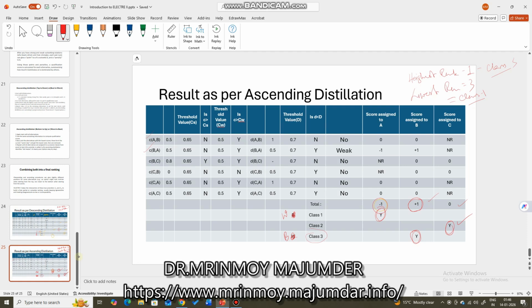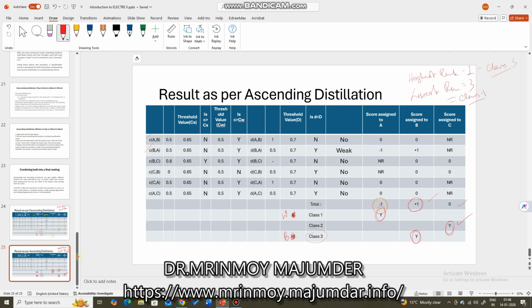So it cannot outrank the alternative which gets the best class for descending and the worst class for ascending, but it can outrank the one which gets the worst class in descending and the best class in ascending, right?